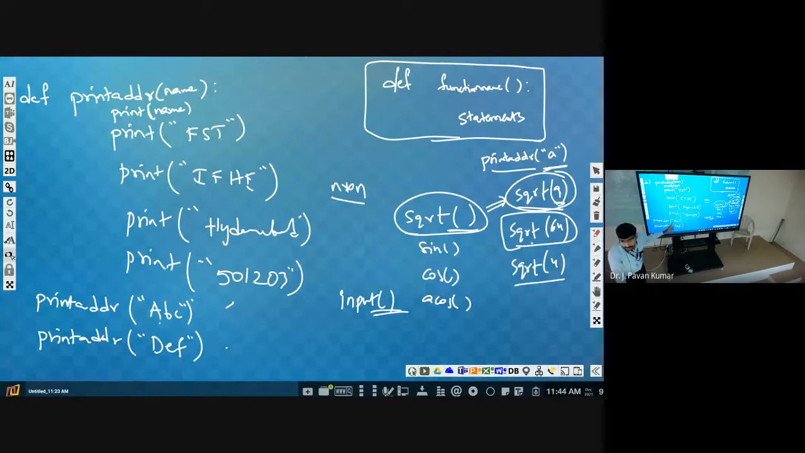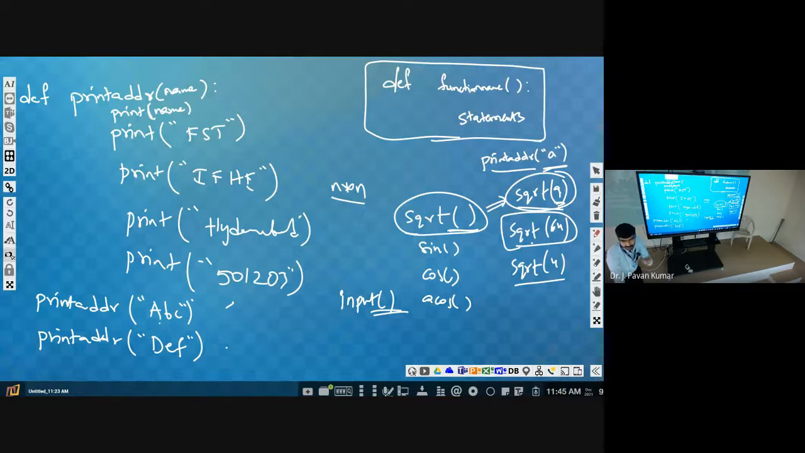Argument. Whatever the variable name we have used in the function definition, try to understand, that we call it a parameter. Understand? So name is the parameter. For that particular parameter, we are giving the value. What do we call this one? Argument. Understand? Sometimes we call this a formal parameter, and this one an actual parameter.